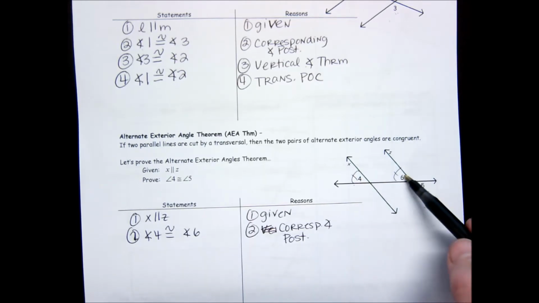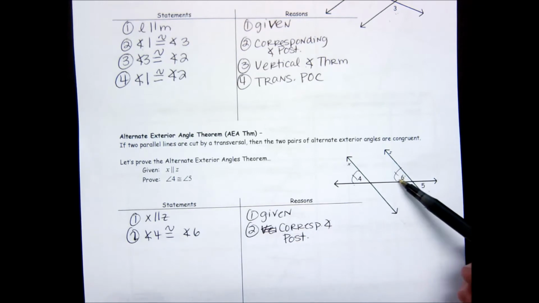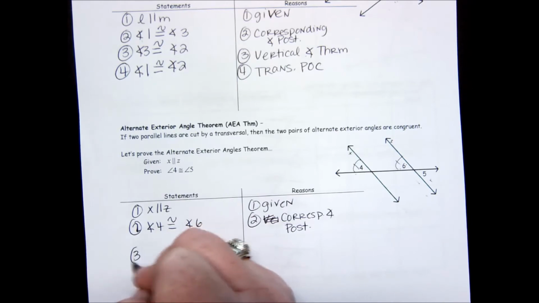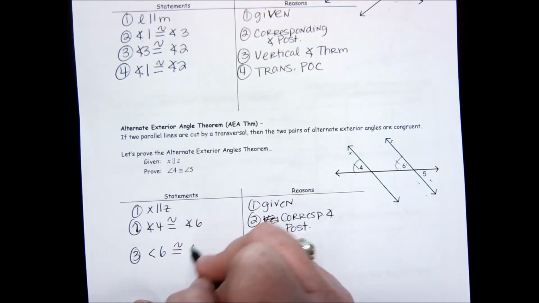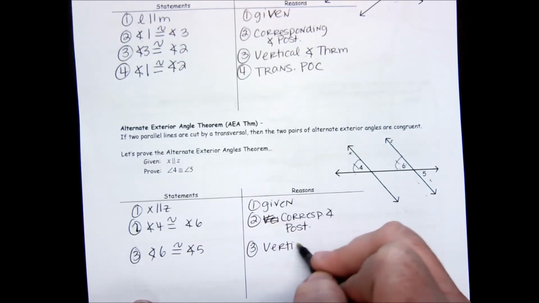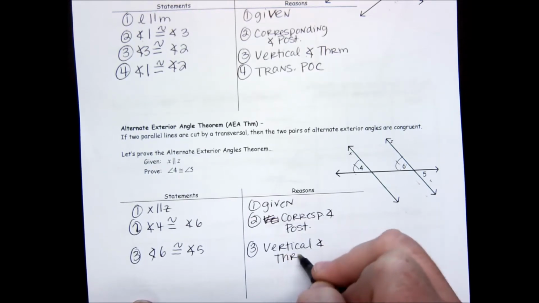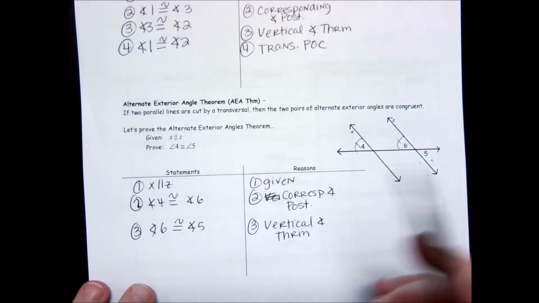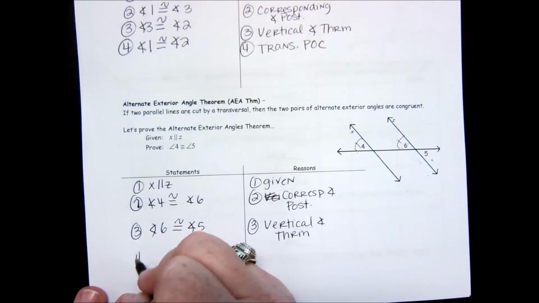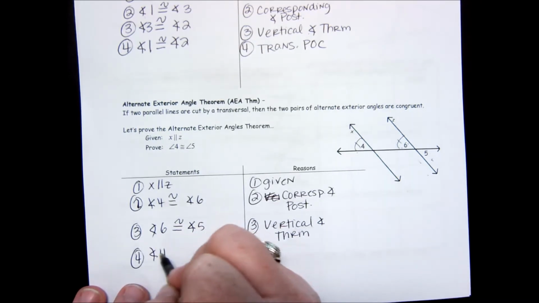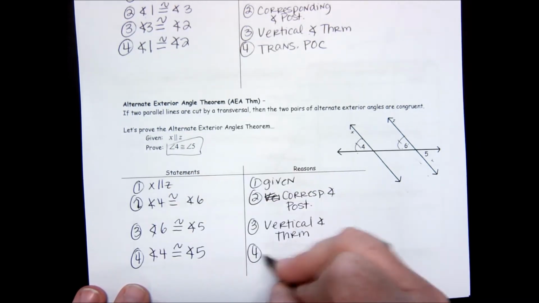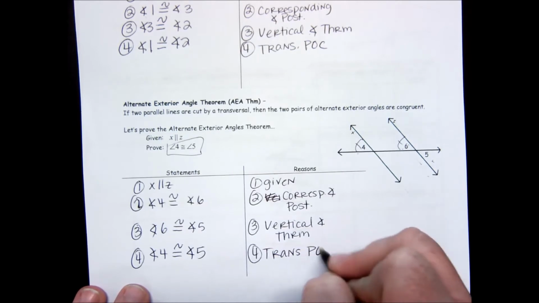So now let's talk about angle 6 and angle 5. What kind of angles are 6 and 5? Well, they're vertical angles. So since they're vertical angles, I can say that angle 6 is congruent to angle 5 by the vertical angle theorem. So now I have angle 4 is congruent to angle 6 is congruent to angle 5. So just like above, we can use the transitive POC to say that angle 4 is congruent to angle 5, which is what I want. And that's by the transitive POC.